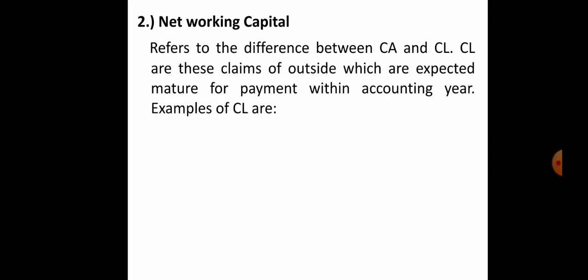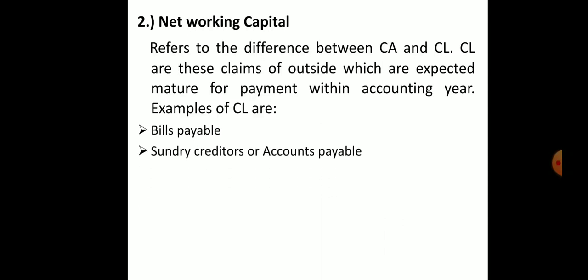For example, current liabilities are bills payable. While purchasing any product, such as raw material, for our company, we have not paid now, and in the future we will pay. We purchased on credit. That is called bills payable. We have the bill, but in the future we have to pay that money. Sundry creditors or accounts payable means the company has to pay money to others. That is called sundry creditors.